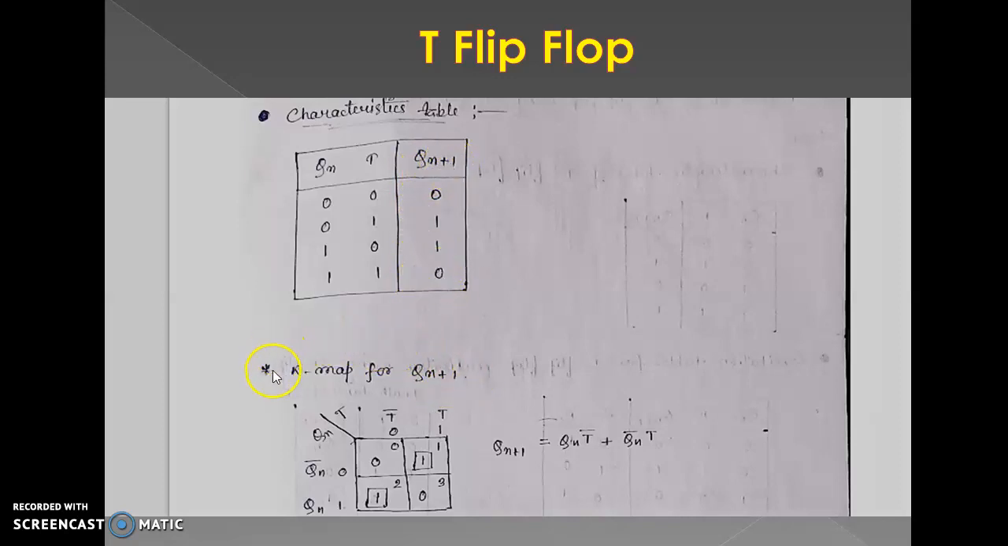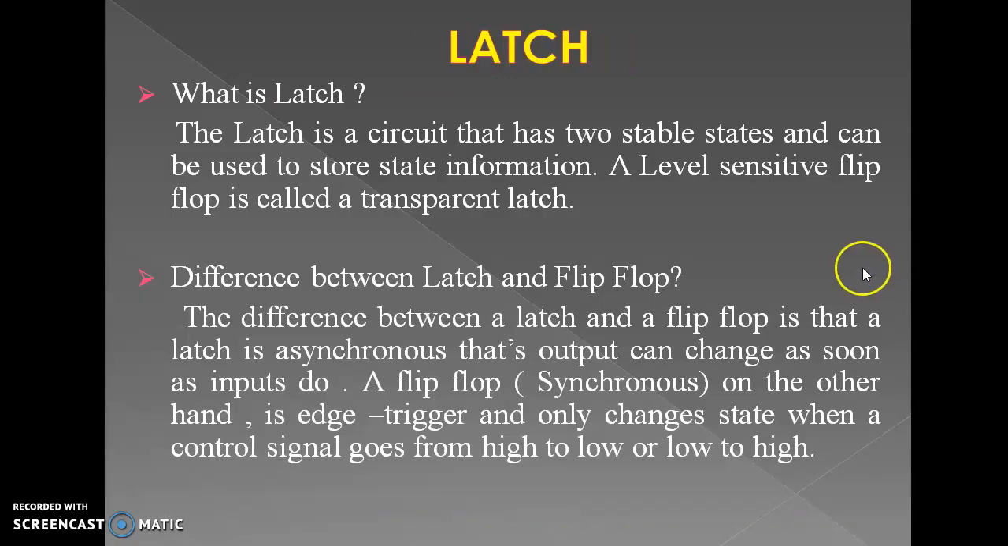This is the K-map of the T flip-flop. This is the two-variable K-map. This is the single combination of 1, and this is the equation: Qn plus 1 equals Qn T bar plus Qn bar T. Next topic is latch.